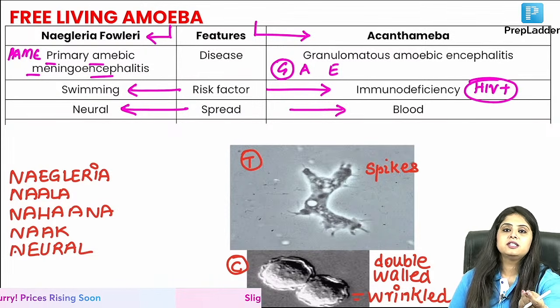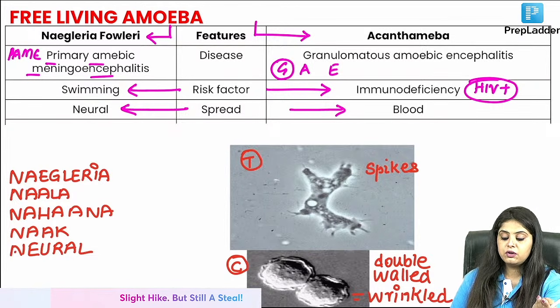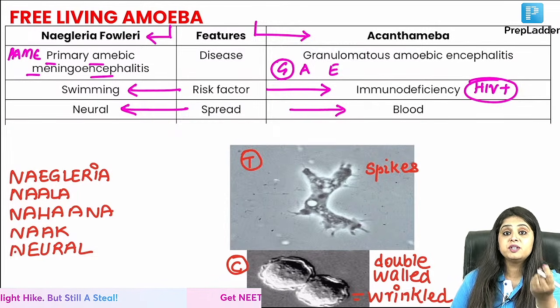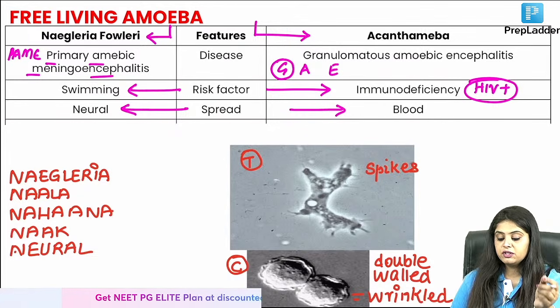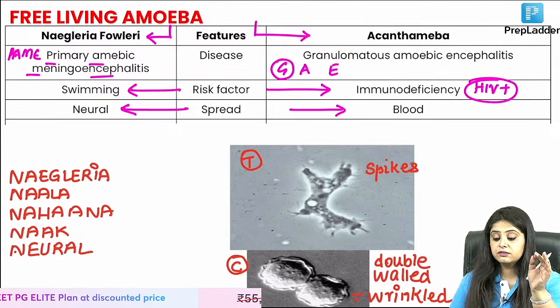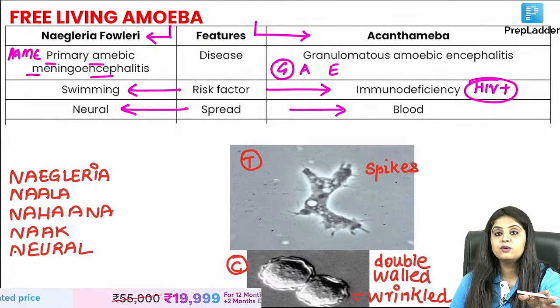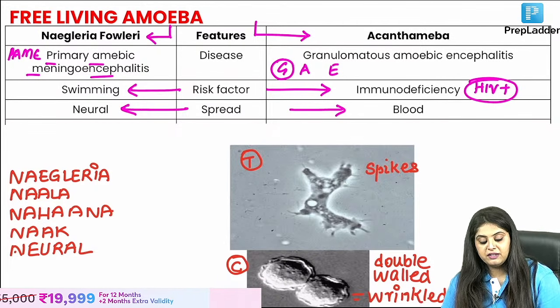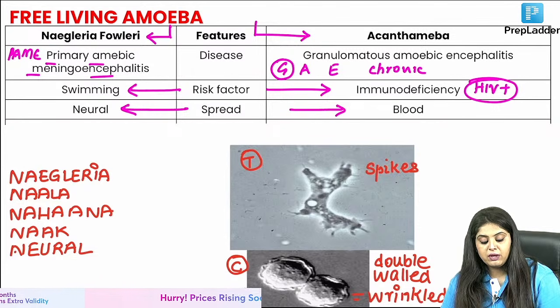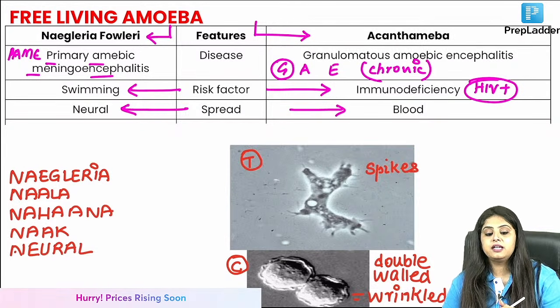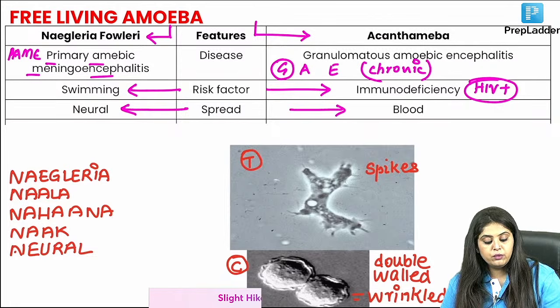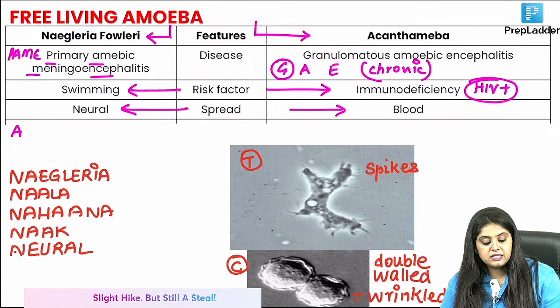One patho question, jaldi jaldi. Granuloma is acute inflammation, chronic inflammation. Give me a quick answer, give me a correct answer. Acute inflammation, chronic inflammation. Ma'am, granuloma is chronic? Yes, I hope. Chronic inflammation. So they will ask you which of them is going to have a chronic course. So automatically Acanthamoeba. Which of them is going to be acute and fatal?